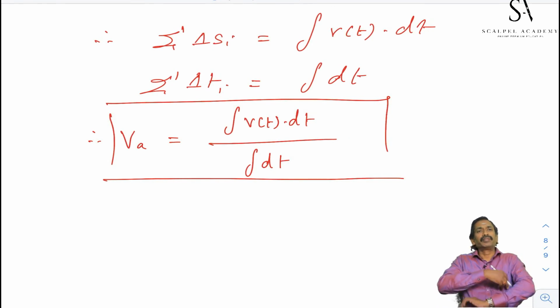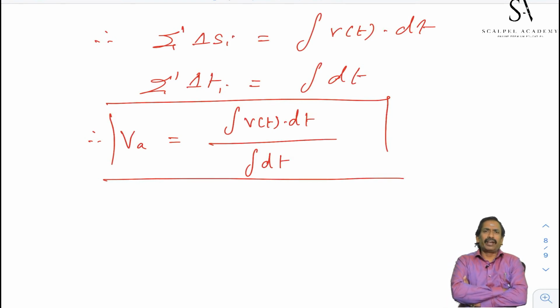Dear students, for anything which is changing uniformly, if you want to calculate the average, you can use this equation: integral of some function dt divided by integral dt. Suppose a current in a circuit varies periodically and you want to calculate the average. Then you can use the integral of current as a function of time, I of t dt, by integral dt, for the average current.